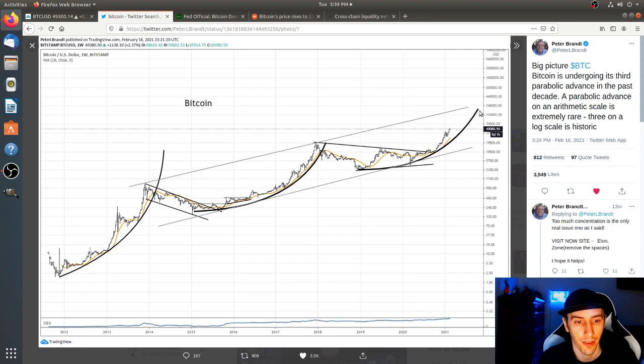And where does he end this line right here? It's suggesting right around almost $250,000, right? $240,000.